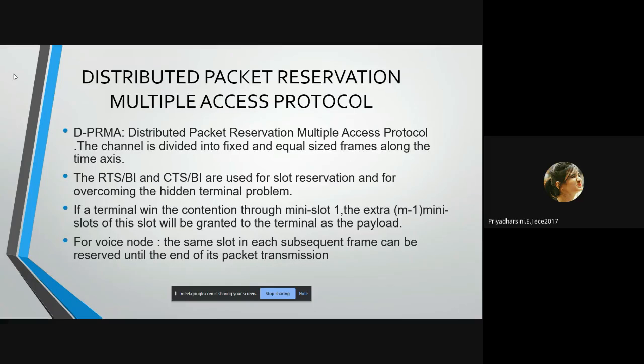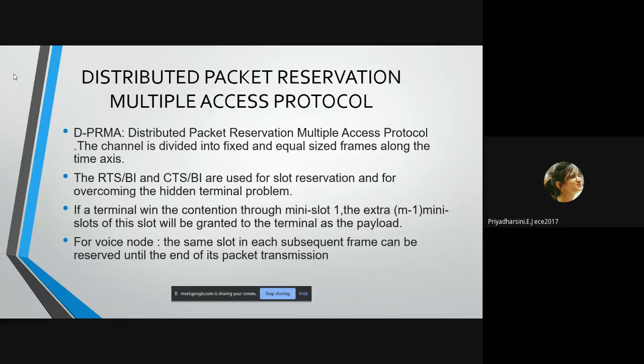D-PRMA is nothing but the Distributed Packet Reservation Multiple Access protocol. The channel is divided into fixed and equal sized frames along the time axis. The RTS/BI and the CTS/BI are used for slot reservation and for overcoming the hidden terminal problem.